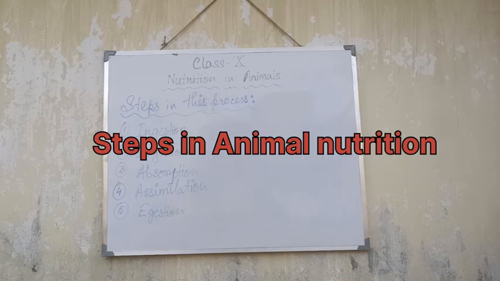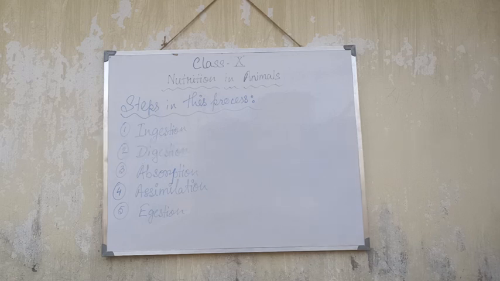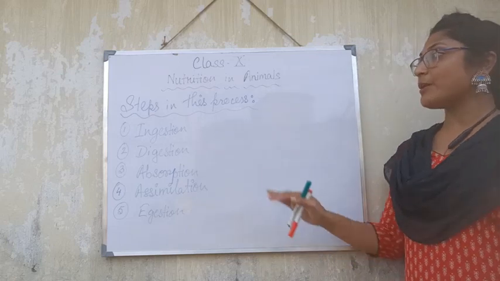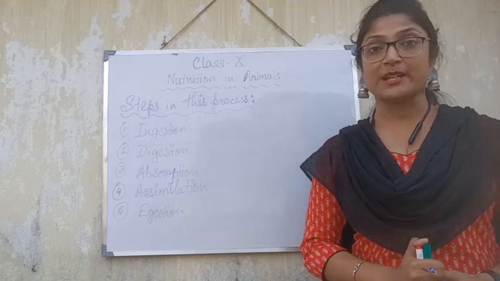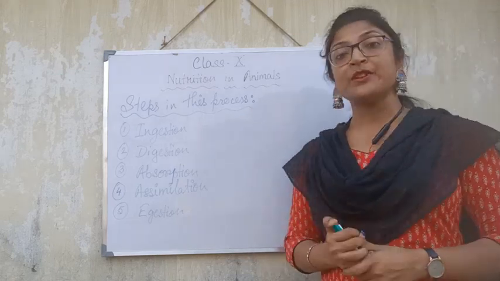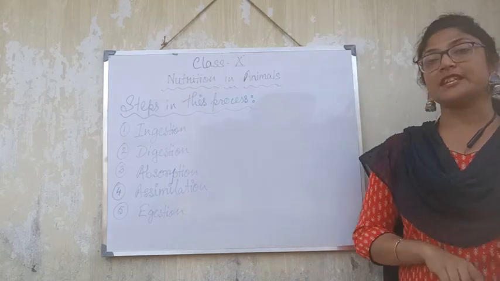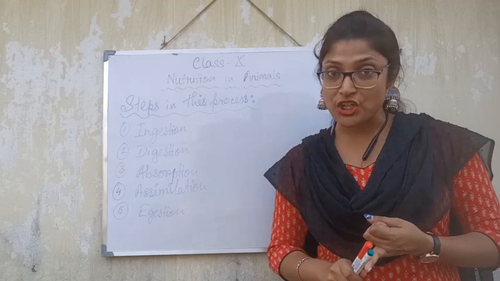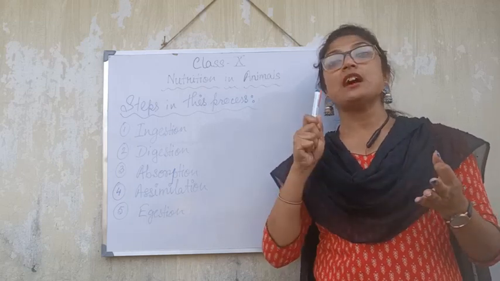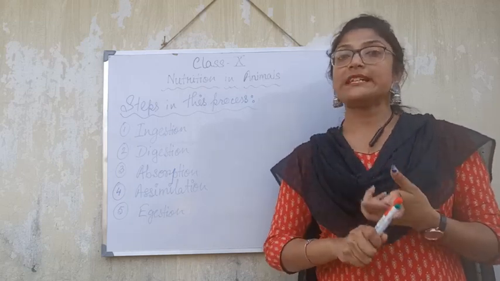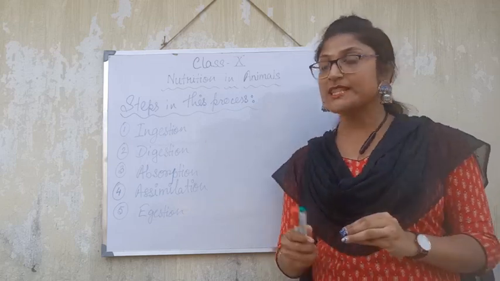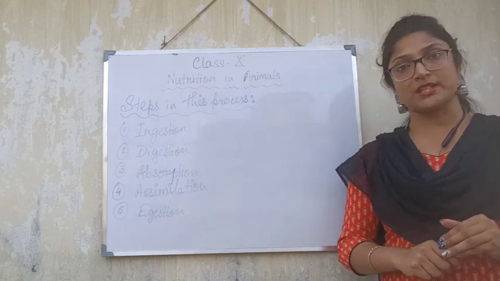So till now we have discussed the different types of nutrition in animals. Now we are going to discuss the steps in this process, that means the nutrition in animals. There are a total of 5 steps. First one, that is ingestion. Second one, that is digestion. Third one, that is absorption. Fourth one, that is assimilation. Fifth one, that is egestion. Now the question is, what are these 5 processes?